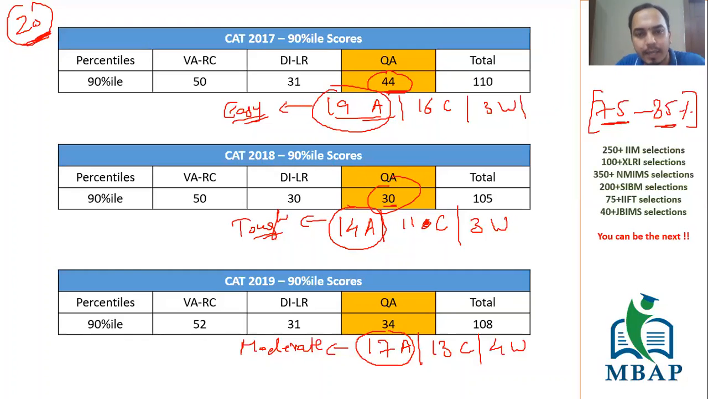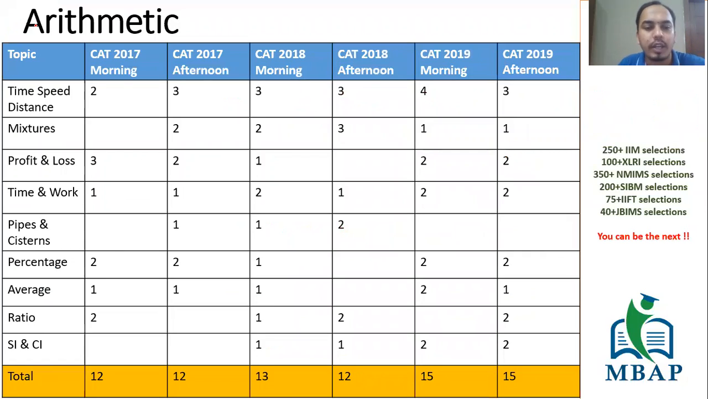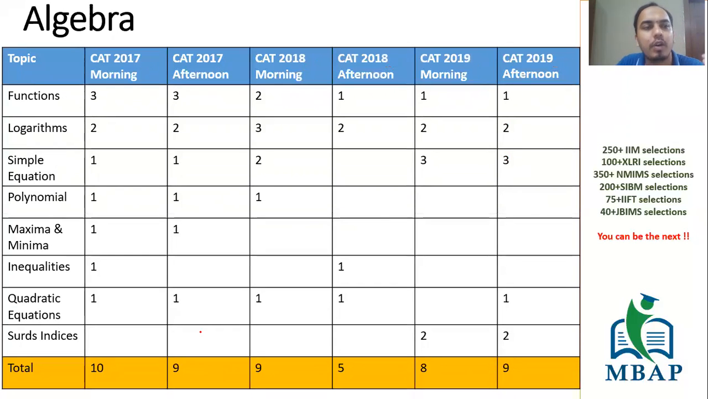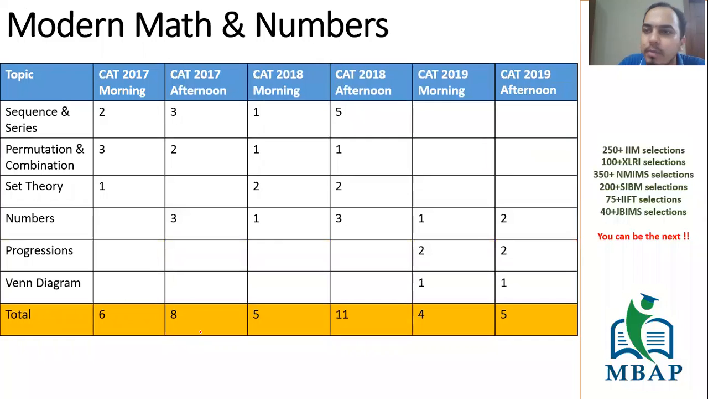Now, based on the attempt numbers that I've given you, let's go ahead and check in detail what happens. This is arithmetic. I have put every chapter in detail with regards to the number of questions. So arithmetic 2017 morning and afternoon, 2018 morning and afternoon, 2019 morning and afternoon. These are all the topics, and then you get, like, 12. I have the same for algebra, geometry, modern maths, and numbers also.